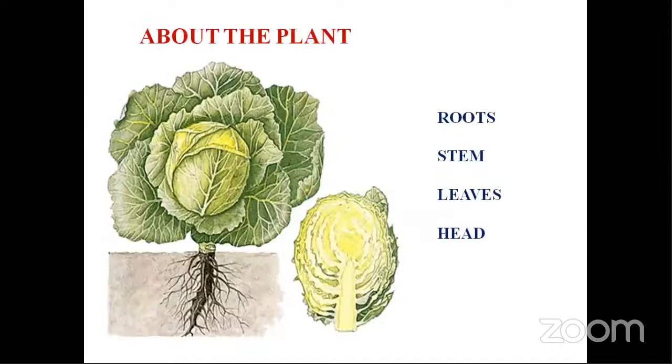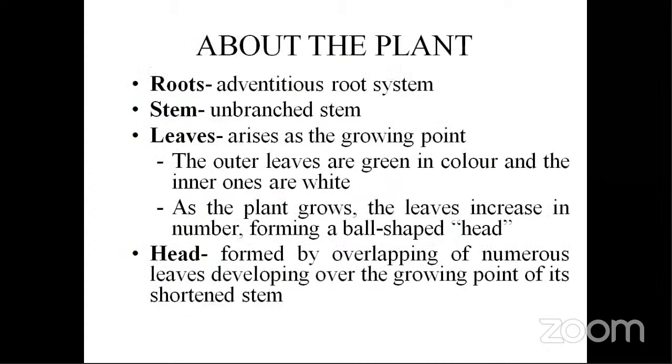Next, here you can see the cabbage plant, the botanical description. It has leaf sheets that are surrounded to the head. Initially it was a leafy one which has evolved to a head. Here the leaf sheets are enveloping the head. These are compactly packed leaves that form a head. Next, the roots are adventitious roots and the stem is unbranched.